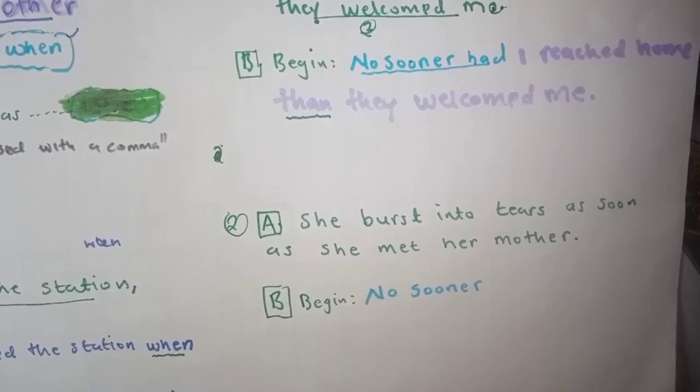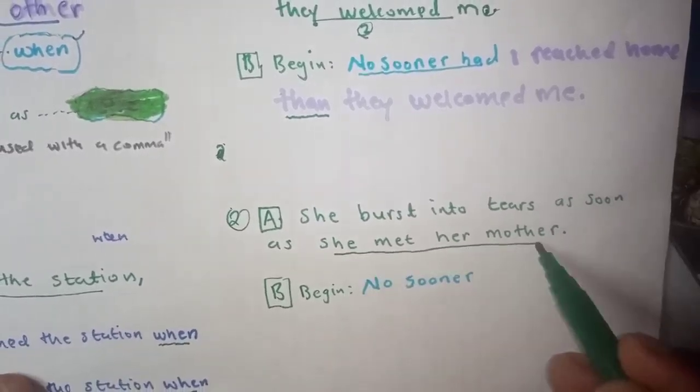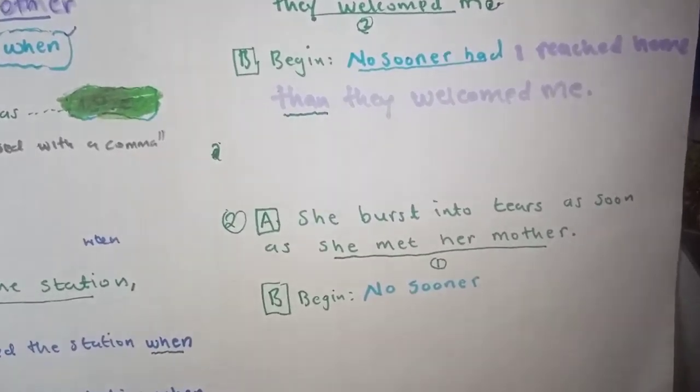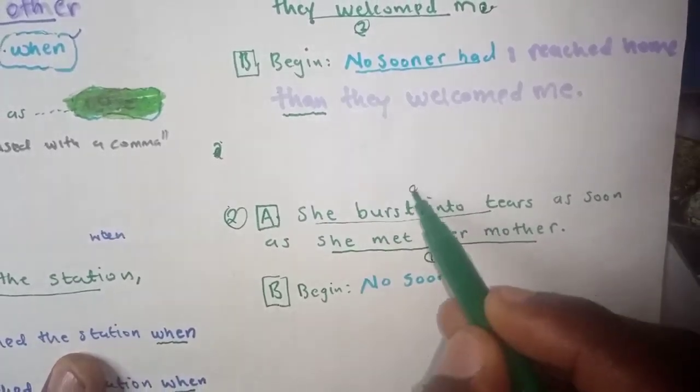The one that happened first here is that she met her mother. This is the first event. Then as soon as she met her mother, she burst into tears. This is the second event.